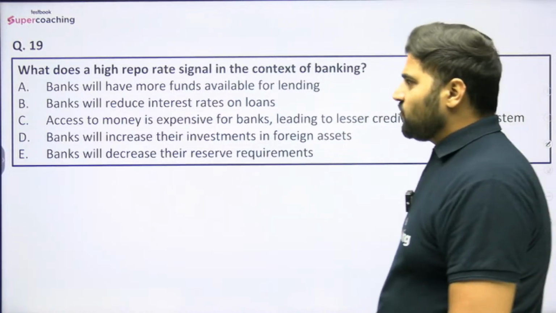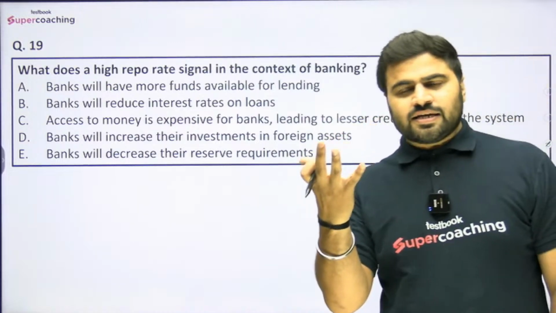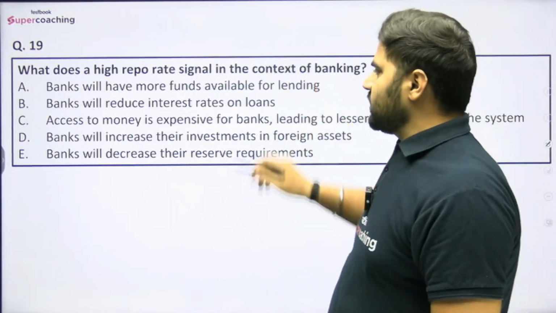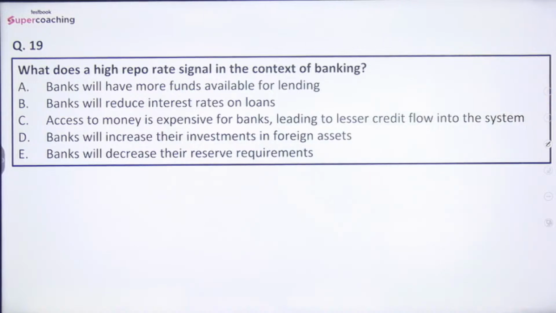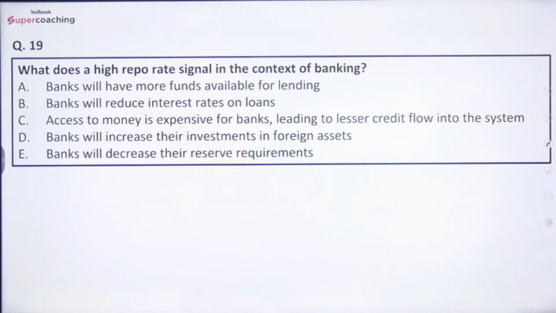Question number 19 is: what does a high repo rate signal in the context of banking? If there is a high repo rate in the economy, then what does it signal? The options are: banks will have more funds available for lending; banks will reduce interest rates on loans; access to money is expensive for banks, leading to lesser credit flow into the system; banks will increase their investment in foreign assets; and banks will decrease their reserve requirement. Do let me know, guys, what will happen when there is a high repo rate in the economy.